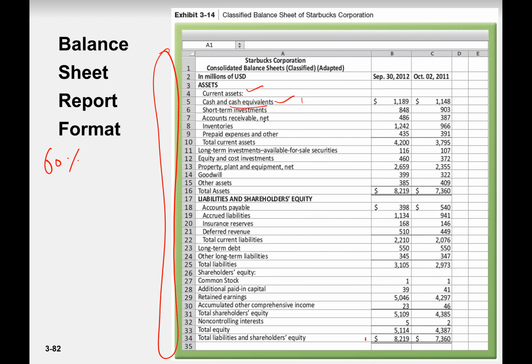Like coins, foreign currency, bank checks, right? Demand drafts, and then short-term investments. What does it mean? Like you purchase stocks, company stocks, you have excess cash, you invested in stock exchange. So whenever you want cash, you sell those stocks in open market and you receive the cash. And then account receivable, inventories, prepaid expenses, and then we have total current asset, right?